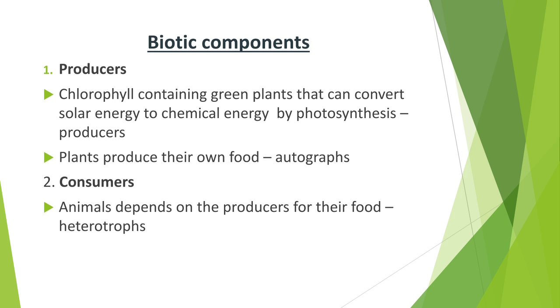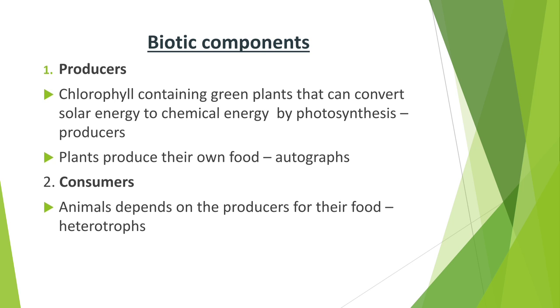Second one, consumers. Consumers are the animals that depend on the producers for their food. For example, take the animal cow, and this cow needs food.